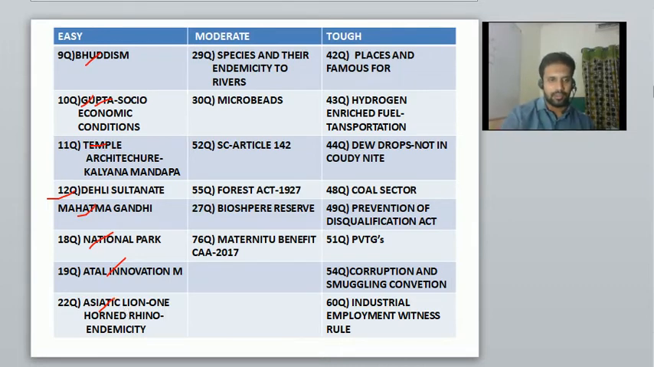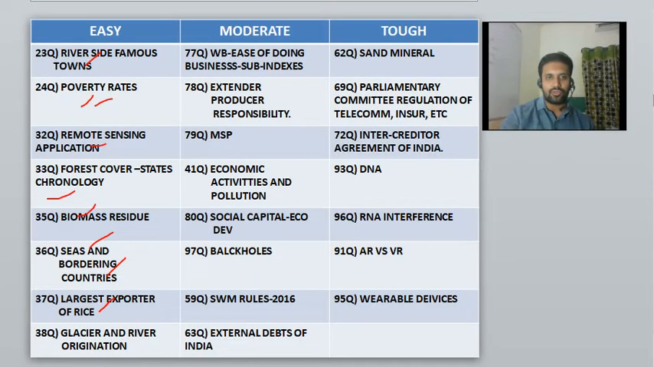Then a question was also there on riverside famous towns, very common GK. Poverty rate, a question was there. Remote sensing applications, you know, we are doing wonders in space technology, and every one of you aspirants is going through the heroics of ISRO definitely, and you are well aware of the probability of the questions that may come up in the examination. So in my opinion, an aspirant will do this question for sure.